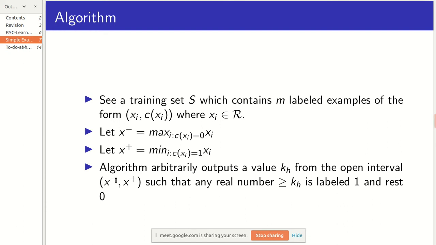So there is an ambiguity in this particular range, so we'll just randomly choose one value, kh. You can choose it as you wish, the analysis won't be affected by it. So you'll choose any random value between this range, and then if your real number has value more than kh, then you will label it as 1, otherwise you will label it as 0. So this is the algorithm. The algorithm is pretty much simple.